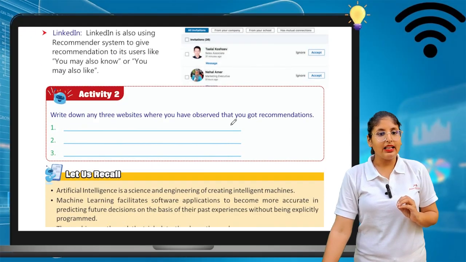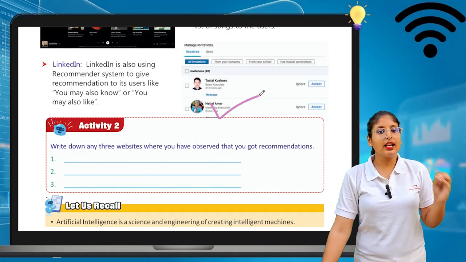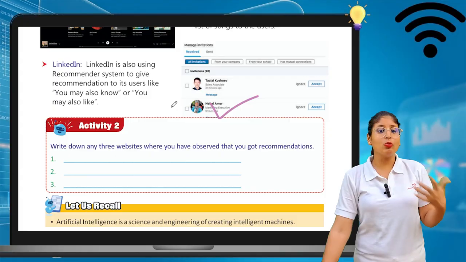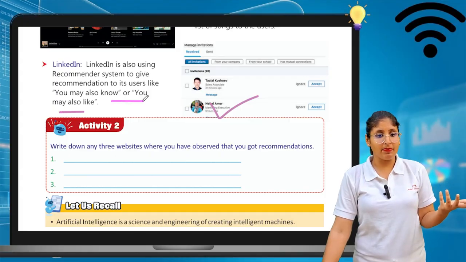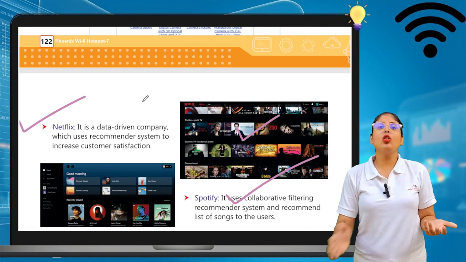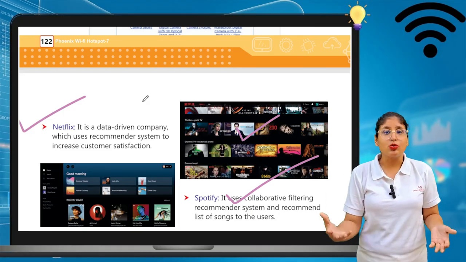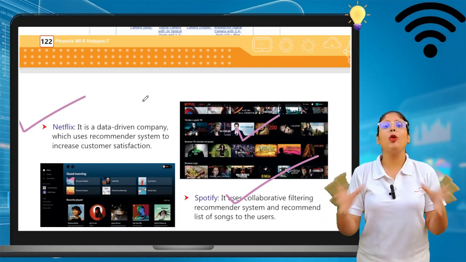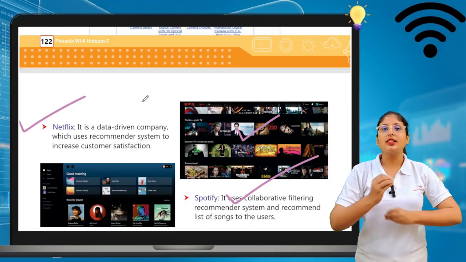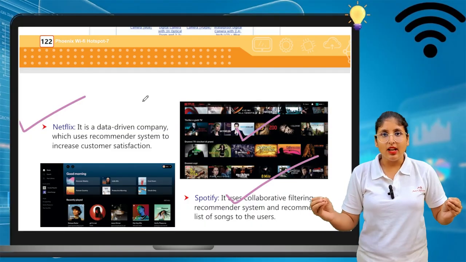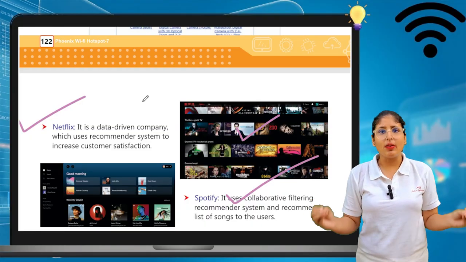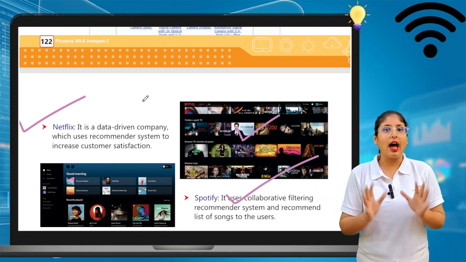Okay, LinkedIn is also there. So LinkedIn is also using recommender system to give recommendations to the user, like people you may also know or you may also like. So these companies are working on the principle of recommender systems. That's why these companies are nowadays very popular, because if the customer is engaging in their websites, people are buying, people are searching in their websites because they use these recommender systems for that.